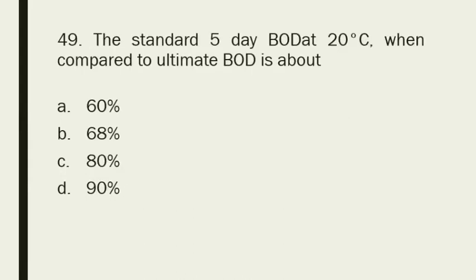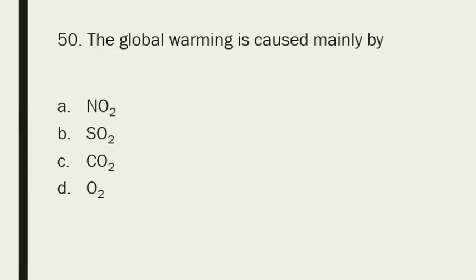Question number 49. The standard 5-day BOD at 20 degrees Celsius when compared to ultimate BOD is about: option A 60%, option B 68%, option C 80%, option D 90%. Standard 5-day BOD at 20 degrees Celsius when compared to ultimate BOD is about 68%. Option B is the correct answer.